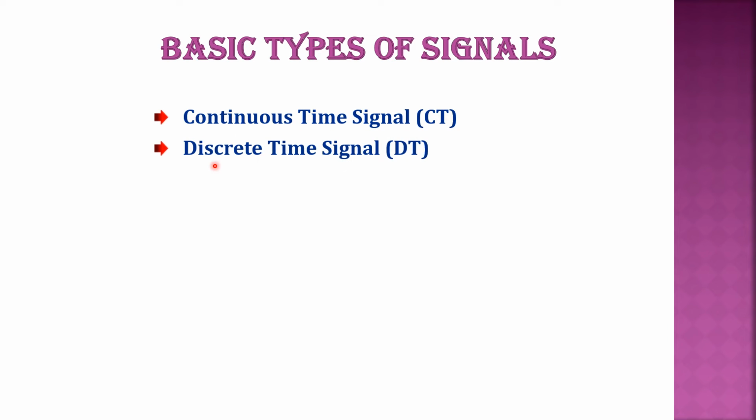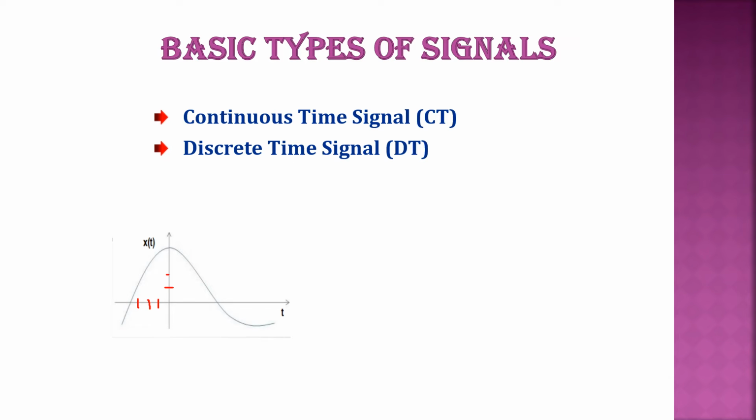Now let us see the basic types of signals. There are two basic types of signals which you will encounter in our day-to-day life. The first one is the continuous time signal. The other one is the discrete time signal. As the name indicates, let us look into the waveform. In this waveform, x of t is the dependent variable and t is the independent variable. Here, x of t is defined for all values of t, which means that for every instant of time, you will specify the amplitude.